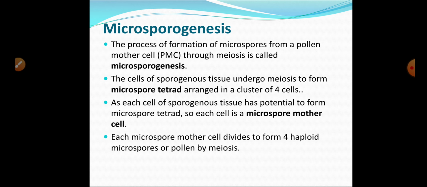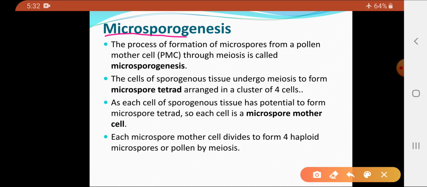So, now the process of formation of the microspores or pollen grain, that process is called as the microsporogenesis. So what is microsporogenesis? The process of formation of the microspores from the pollen mother cell through the meiosis, very important, it is called as the microsporogenesis. Now how does that occur?